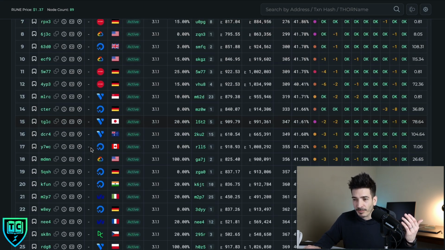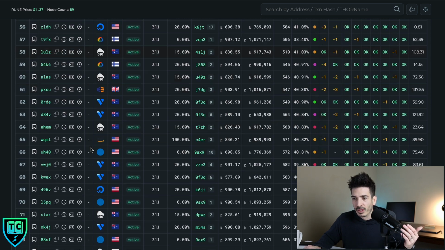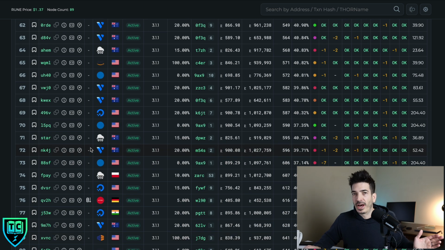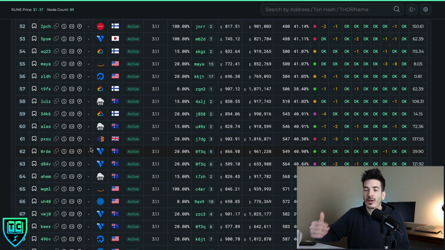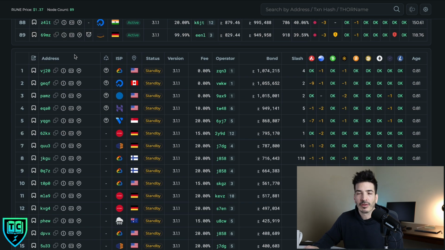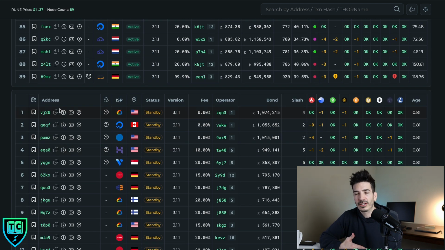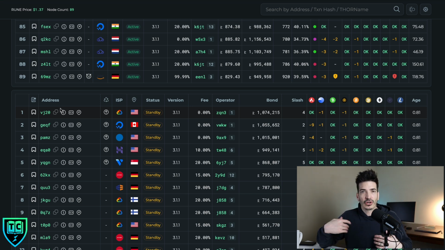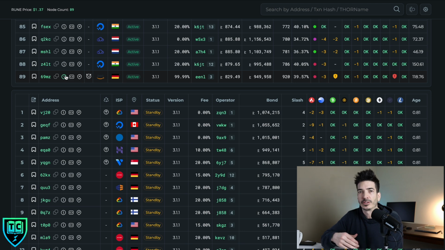And as you can see, there's no X's here. You would see it if a node wanted to voluntarily churn out, they could do that. But that is not happening. So that means that people are wanting to churn back in again. So 3 will be out if things stay this way, and 5 will churn in, meaning on the next churn, instead of 89 nodes, there's going to be 91 nodes. So to me, if I'm looking at this, that is a good signal that the node operators that have a lot of money at stake in the protocol believe in it. They're not trying to bail on it. And now people are trying to get back in so they can earn some of this bond rewards APY, which I showed you earlier, is pretty high right now.